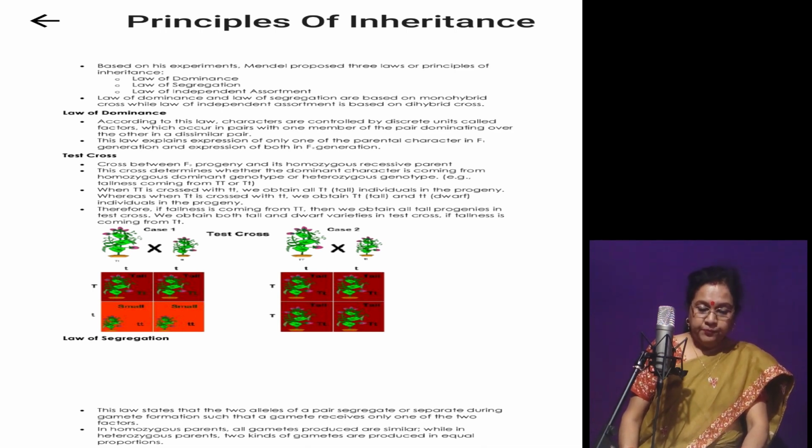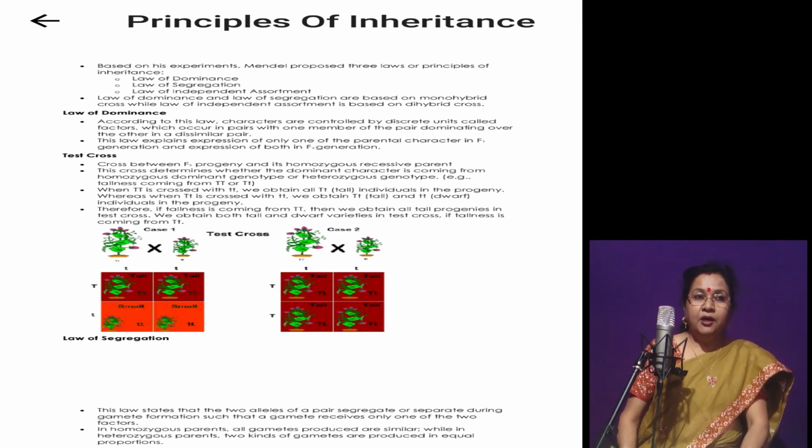But the genotype, if we see the genotypic ratio or percentage, it is 1:2:1. It means that 25% of plants obtained were pure tall, 50% were hybrid tall, and 25% again were the recessive character, dwarf plants. So Mendel says that the dominant trait suppresses the recessive gene.